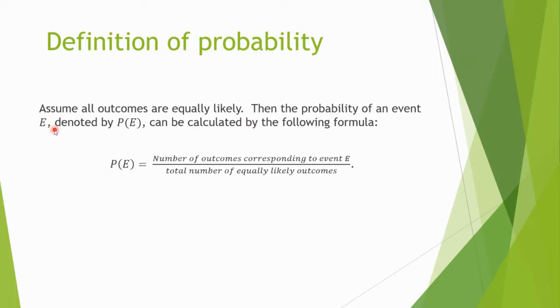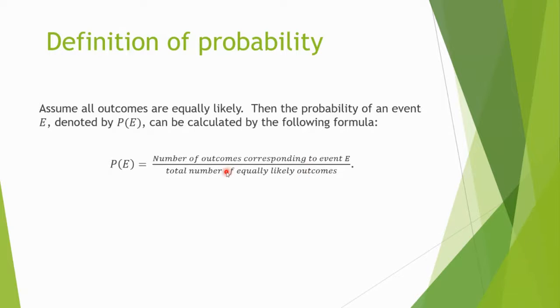Then, if you have an event E, you denote events by capital letters, mostly because they are actually sets, and sets are denoted by capital letters. The probability of event E occurring is the number of outcomes corresponding to event E divided by the total number of equally likely outcomes.